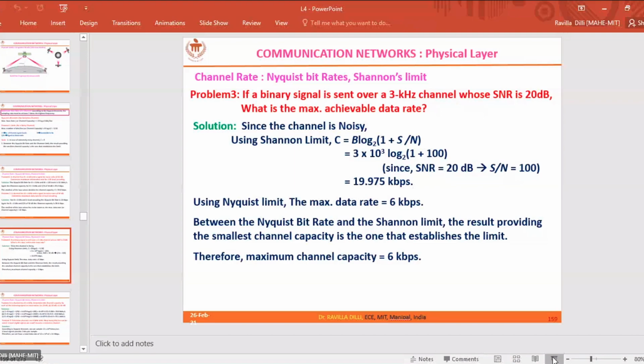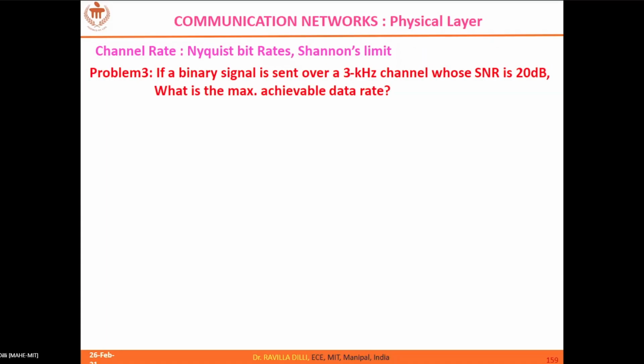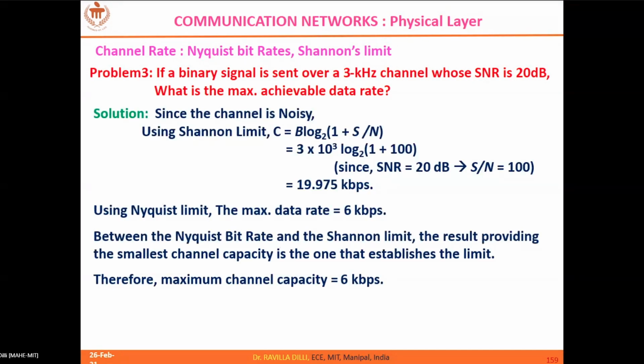So here we have two levels. So the Nyquist is 2 into 3 kilo into log base 2 of 2, so as shown, 6 kbps. And for the Shannon capacity, 1 plus SNR, 20 dB, that's 100. So that is 19.9 kbps, sir. So it should be 6. That's the final answer. Yes, exactly.